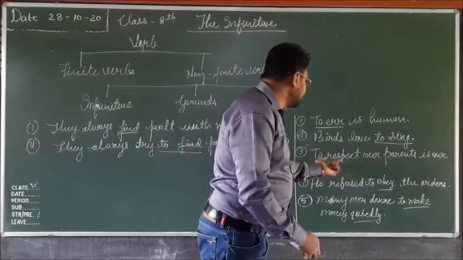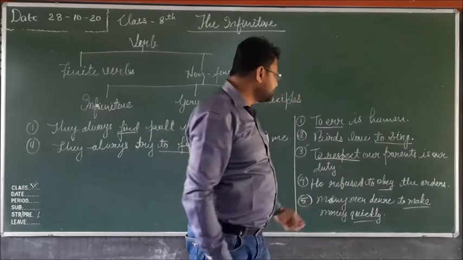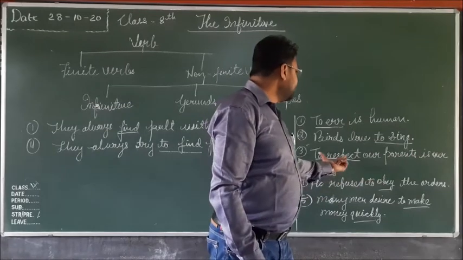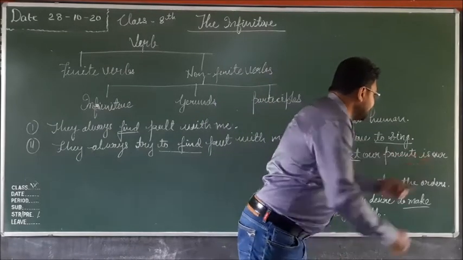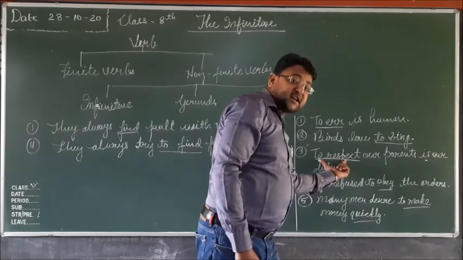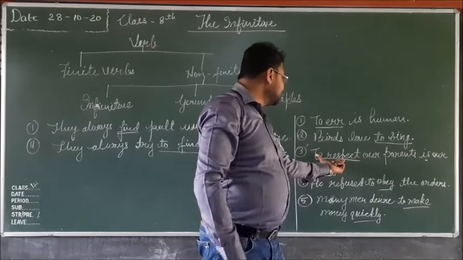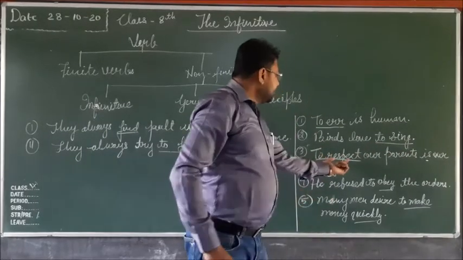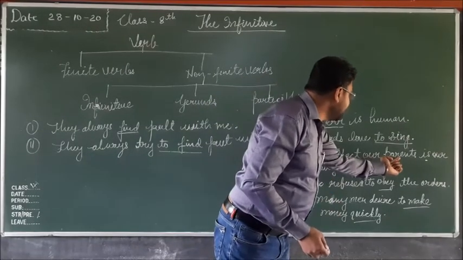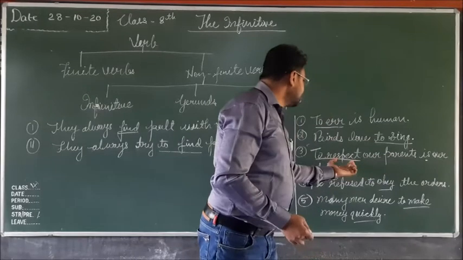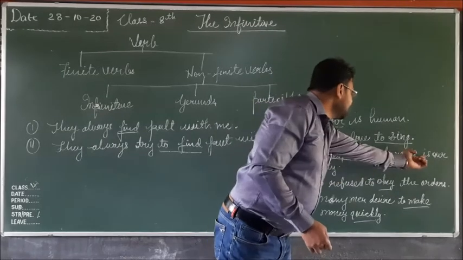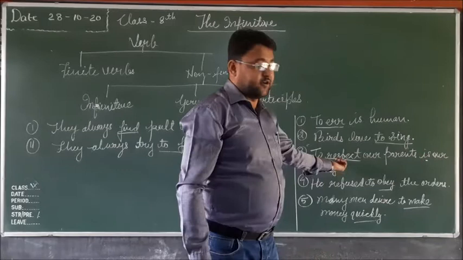To escape, to respect. Here to respect is an infinitive. To respect our parents is our duty. Here is is the main verb, and to respect is used as the subject of the main verb. To respect is an infinitive, and as a verb it takes an object, our parents. So as a verb it takes the object, but as a noun it acts as the subject of the main verb.